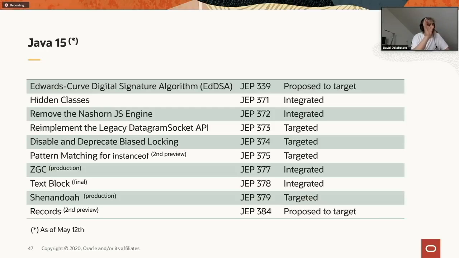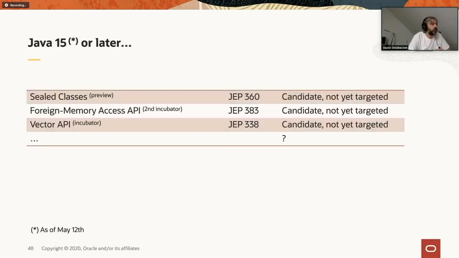Just keep in mind the small disclaimer that we might find a big issue in one of the JEPs here, and we might decide to remove it at the very last minute. So there is always a risk. And then there are a few other JEPs that are currently being worked on, and we don't know yet if they will be part of 15. So one is sealed class, and there are a bunch of JEPs, but I just took 3 where clearly there is a lot of activity going on right now. So maybe they will be part of 15. We will see in a few weeks, and at worst, by early June, we will know for sure if they are part of 15 or not.